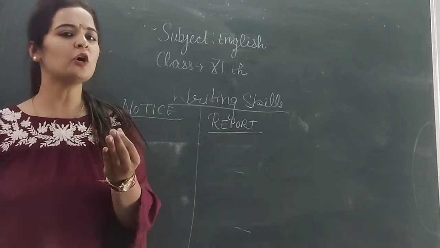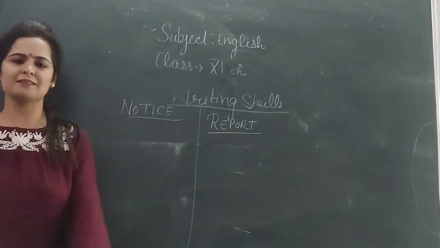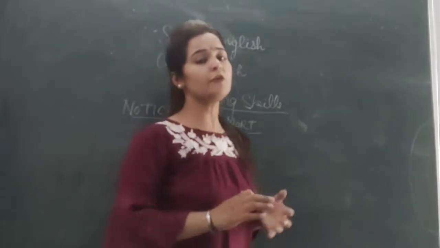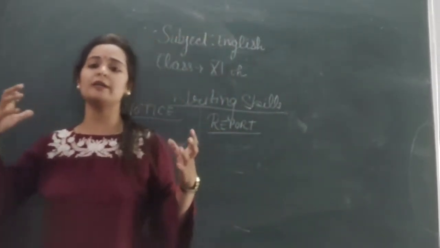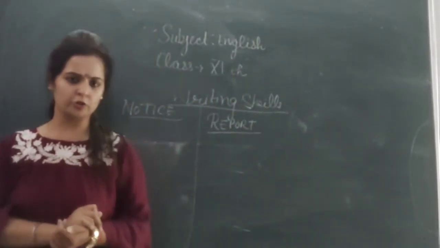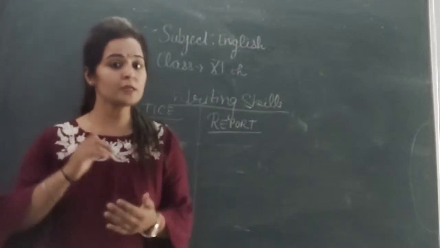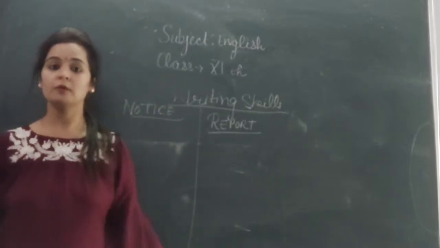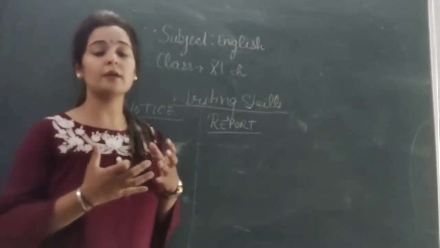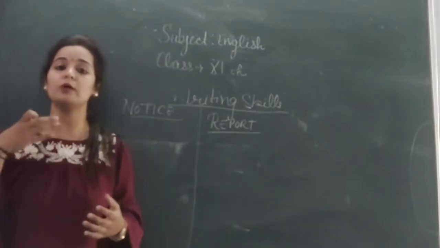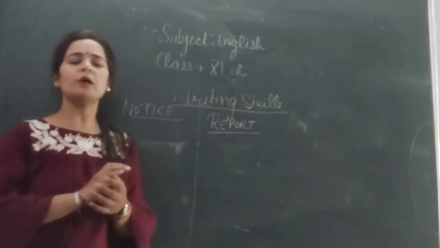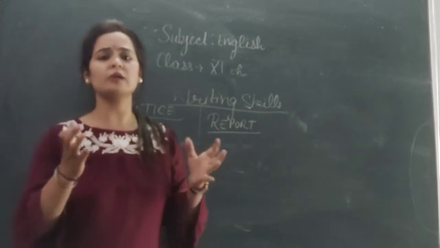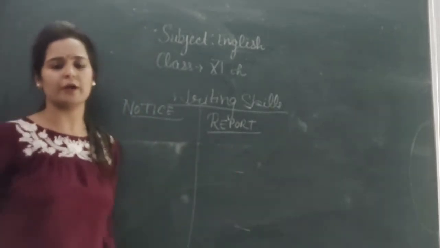I am just giving you a basic example. For example, if you are going to organize a function, what are you going to do? You have to give the notice. You just have to inform about whatever we are going to organize, how many people will be there, what is the name of the function, or what is the theme of whatever we are going to organize. Okay.